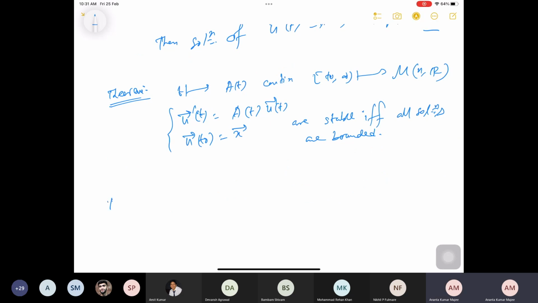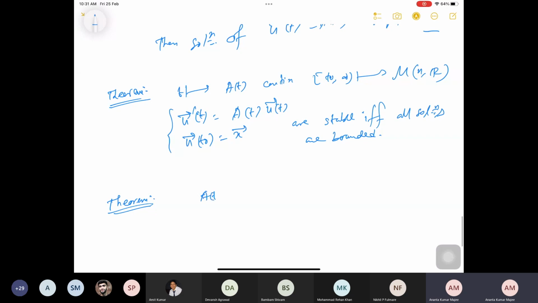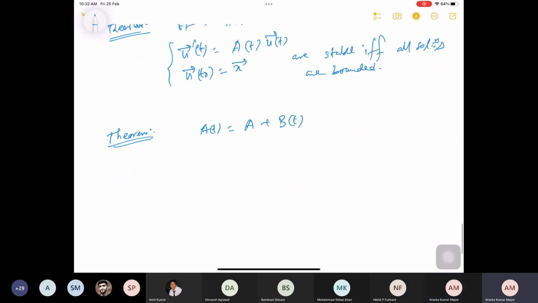Another theorem I am writing down, and then I will consider one example. So now it is t goes to A(t). Now if I have A(t) in this form, which is a sum A plus B(t), and again it should be the same, that t goes to A(t) should be continuous. So now I have A(t) is equal to A plus B(t).